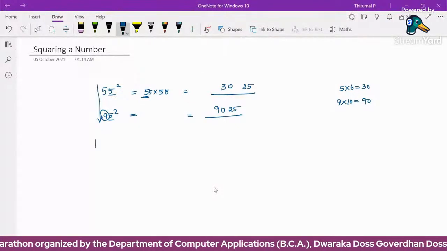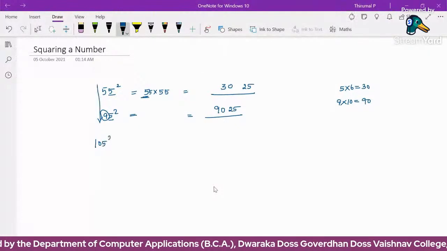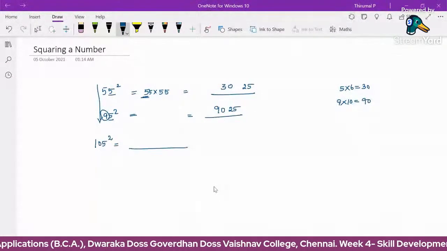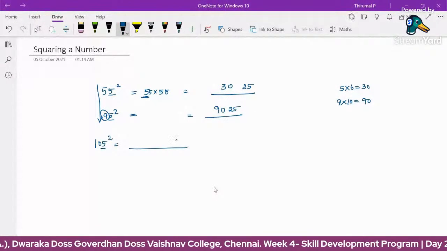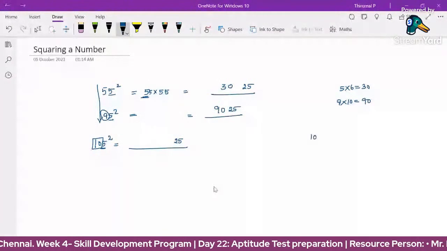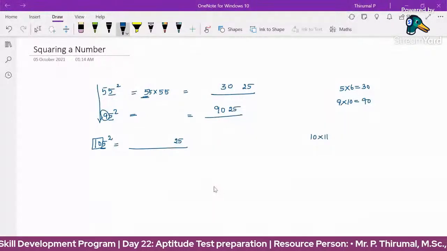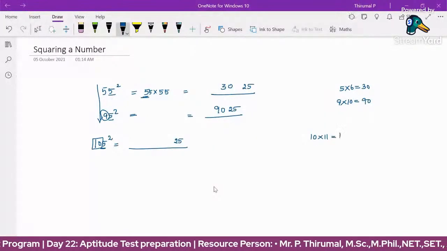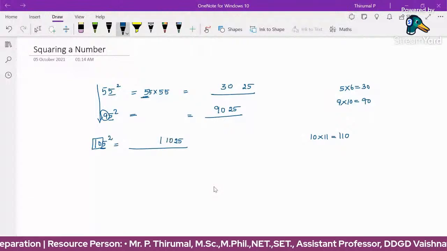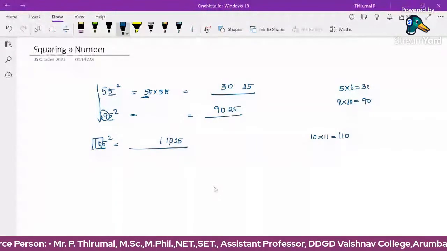The same trick. Suppose 105 square, we need to calculate the square of the number 105. Again, the unit digit value is 5, so the last 2 digits are 25. For the remaining number 10, we need to multiply 10 by the next number, which is 11. So this product value is 110. So 110 and 25, that is 11,025, is the square of this number.